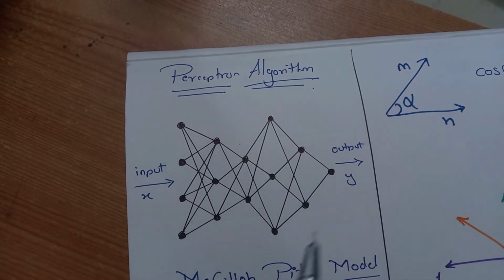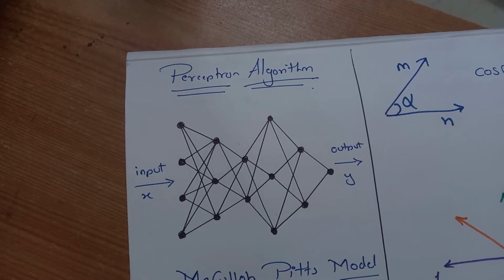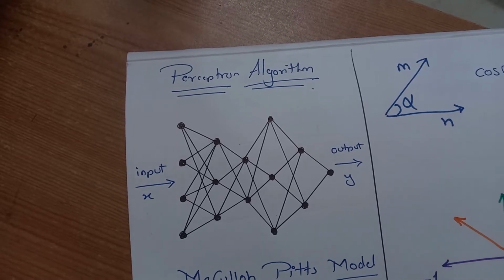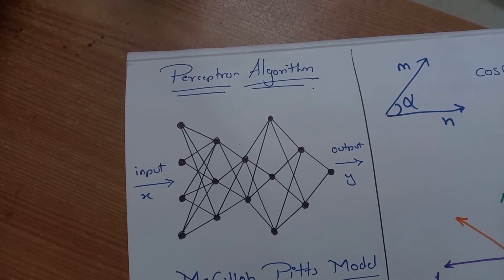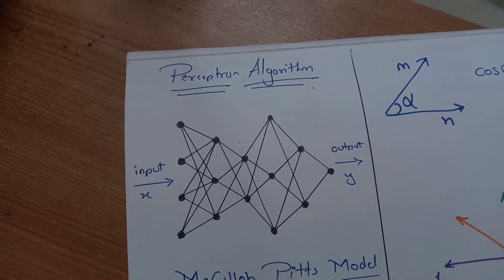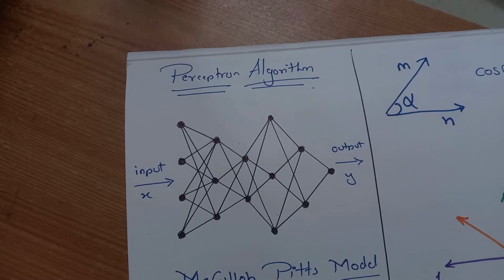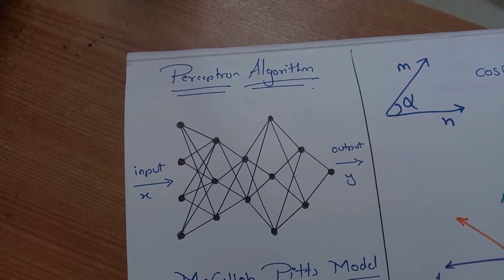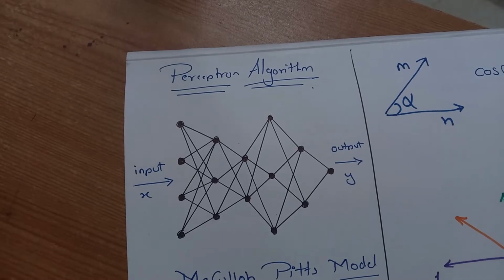Just for the example, the diagram here is limited, but there can be several neurons. In our brain also there are 8 billion neurons, and we want that much intelligence in our machine. So the moment you keep on increasing the levels here, your algorithm, or your neural network, will become more sharp. So let's focus on the perceptron algorithm. The perceptron algorithm is all about building a neuron, a single neuron.